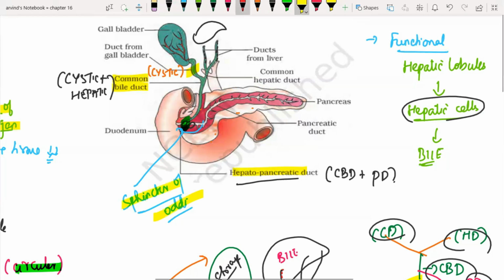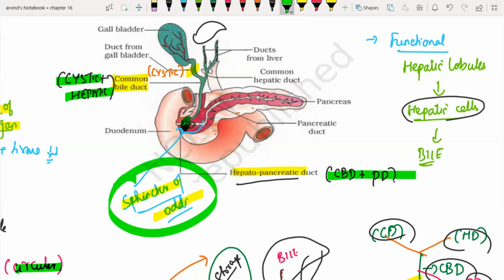With respect to this, the questions that can be asked are formation of common bile duct, formation of hepatopancreatic duct, and role of sphincter of Oddi. These are the three possible questions that they can ask.